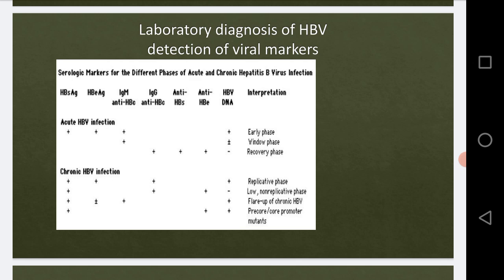And the HBV DNA indicates the presence of the whole virus, which we can determine. At which stages will the virus be present? In the early stages and the moderate stages. In the recovery phase, the virus will not be present. Why? In the recovery stage, the antibodies do their work and remove the HBV from the body. Therefore it is called recovery, and the recovery stage does not have the HBV.